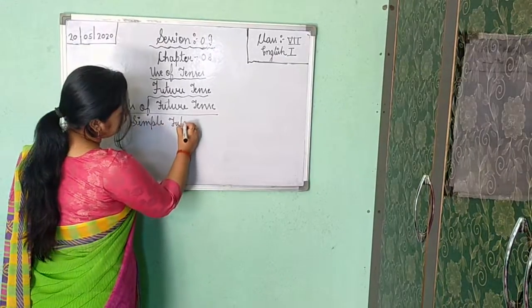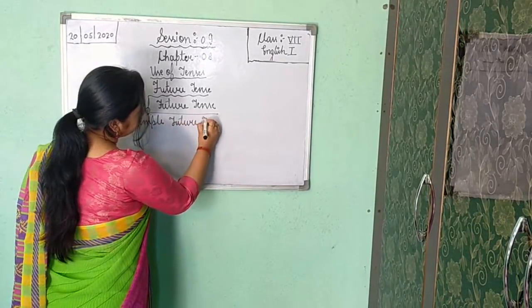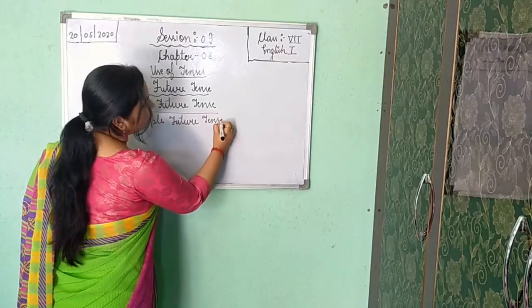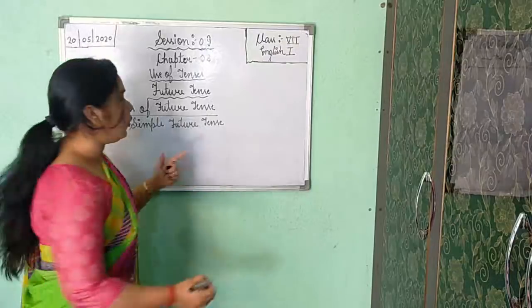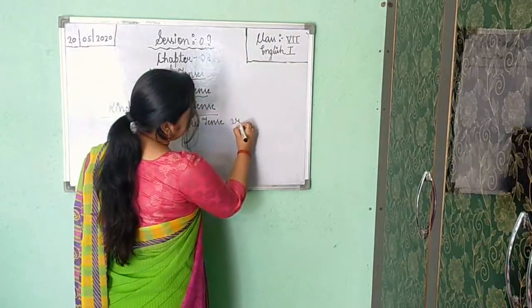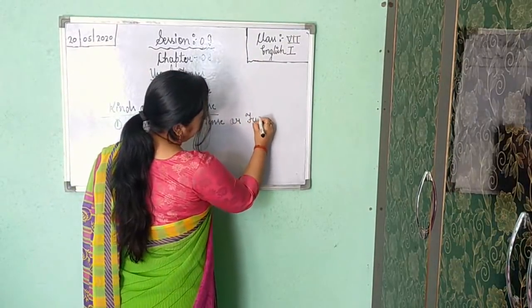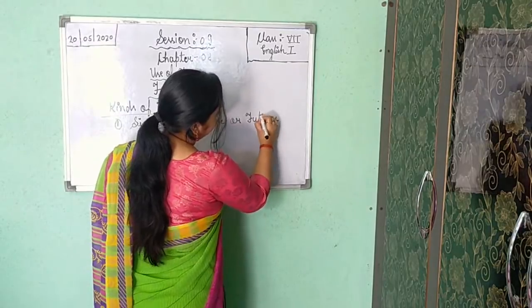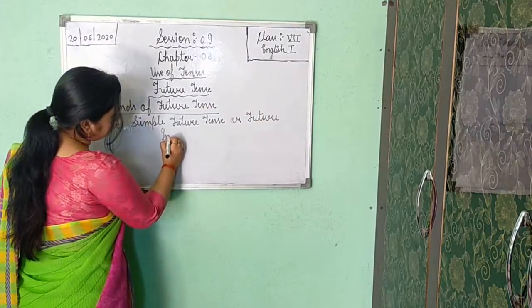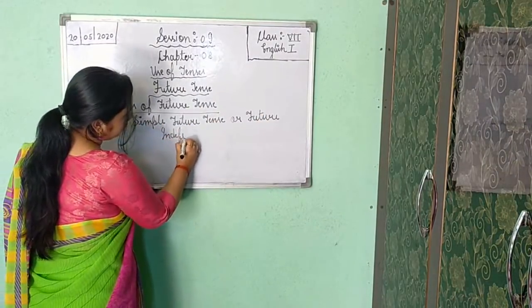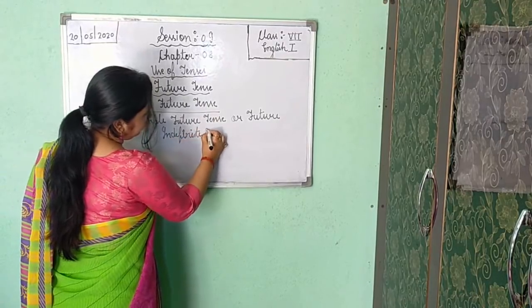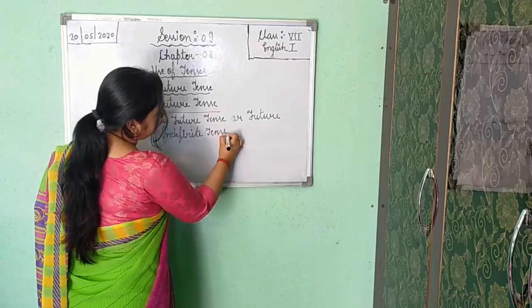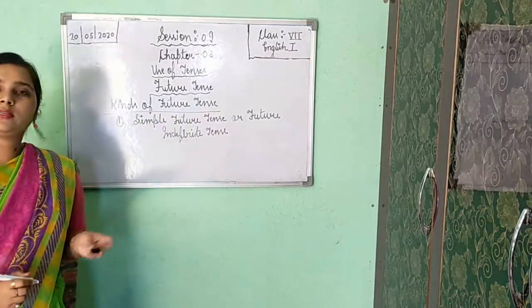Simple future tense is also known as future indefinite tense. Okay, two names you are getting for the same kind. It is the first kind.